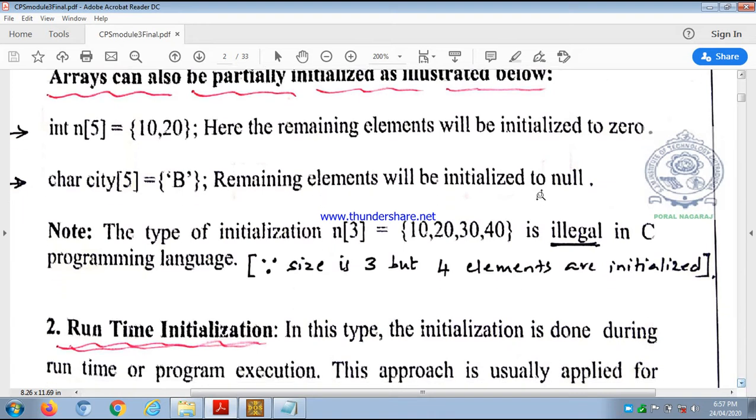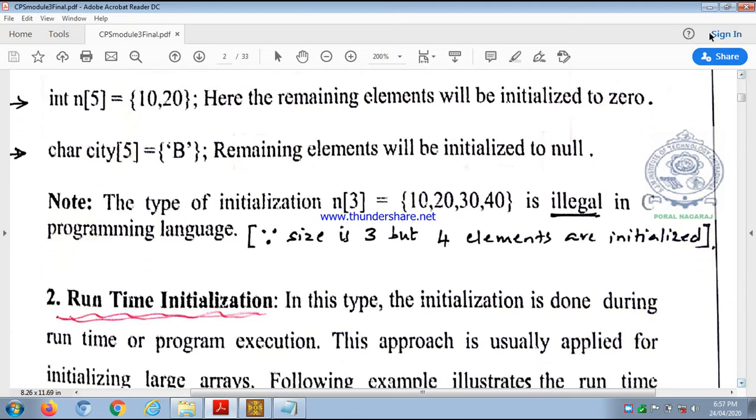Okay. Because only 3 locations are reserved here. When we declare, only 3 memory locations are reserved, but we are trying to store 4 elements. How is it possible to store 4 elements into 3 locations? That's why it is treated as illegal, and it is going to display an error. So this is all about initialization of one-dimensional arrays during compilation time.